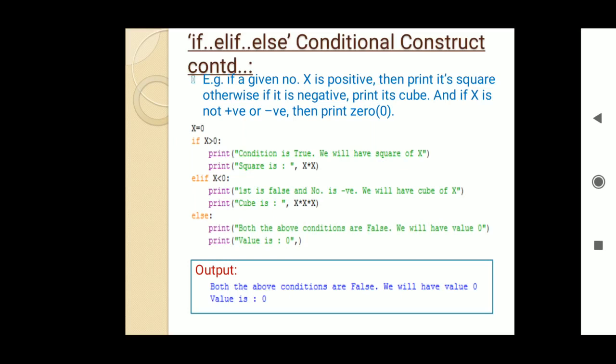In this case, if x equals 0, then x is not positive, and x is not negative, but it is actually 0. So automatically it will come to the last part of this particular if statement. Both the above conditions are false, so we will have the value 0. I think it is very clear how we can give multiple conditions using if. Let us move forward in our presentation.